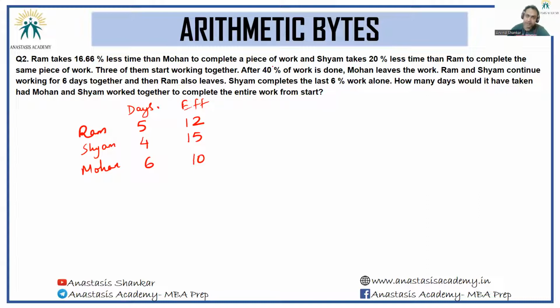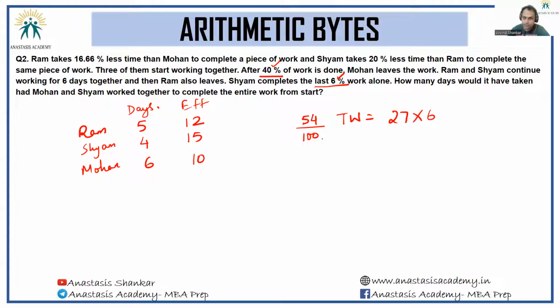All 3 of them start working together. After 40% of the work is done, Mohan leaves the work. Ram and Shyam continue working for 6 days together, and then Ram also leaves. Shyam completes the last 6% of the work alone. Okay, so 40% of the work was done together, 6% of the work was done by Shyam alone. So the remaining 54% of the total work was done by Ram and Shyam working for 6 days. Ram and Shyam work with an efficiency of 27.